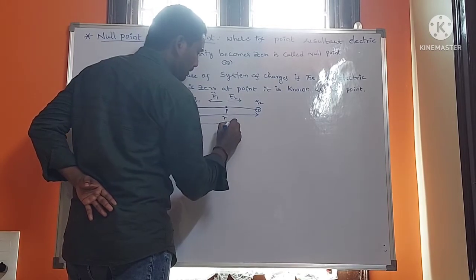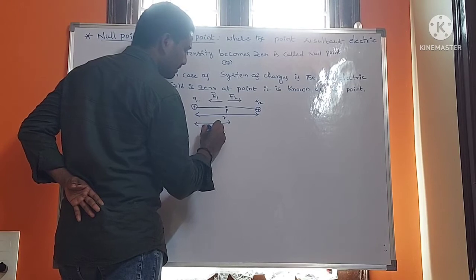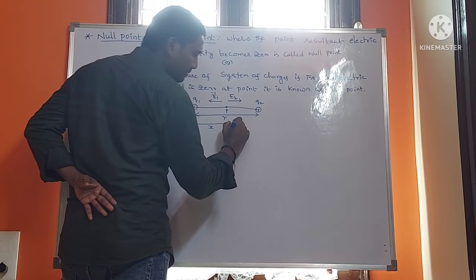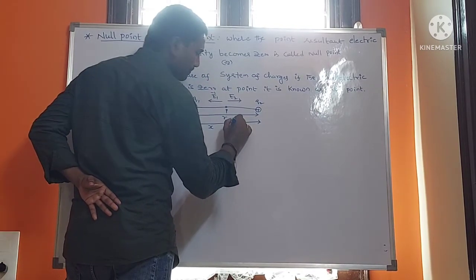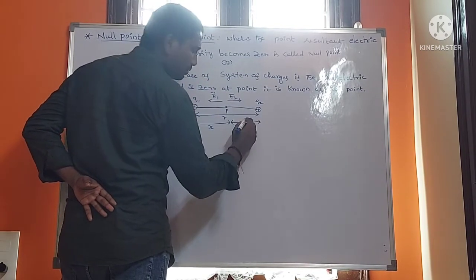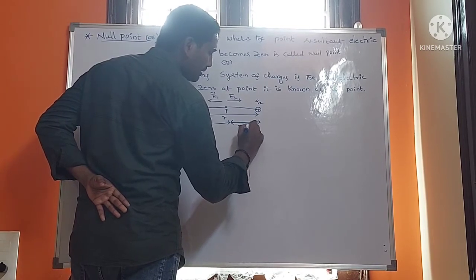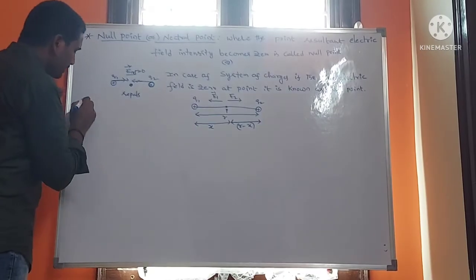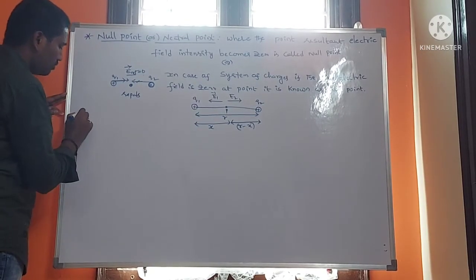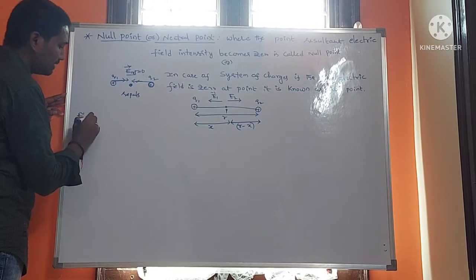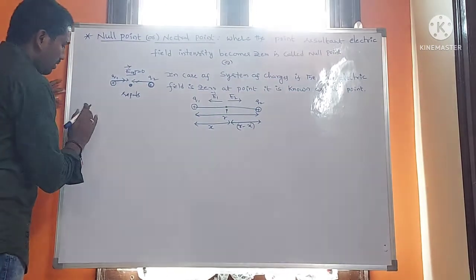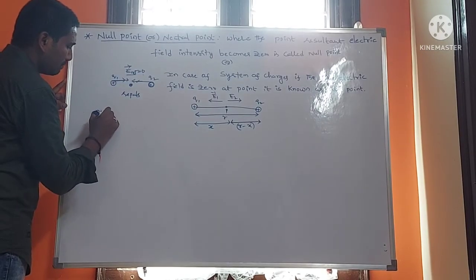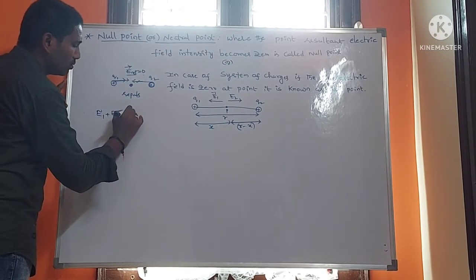From q1 to P is x, and from P to q2 is r minus x. The electrical field intensity is E1 plus E2, equal to E net.